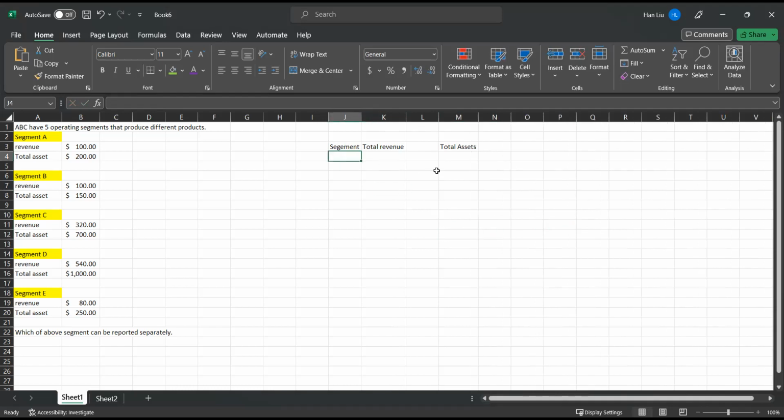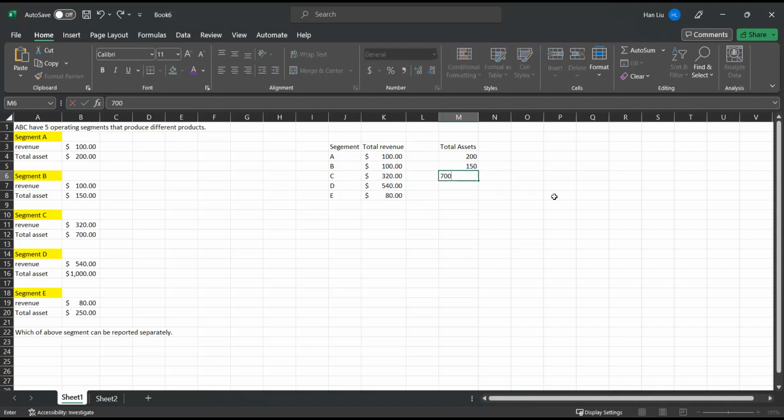The segments are A, B, C, D, E. The revenue is $100, 100, 320, 540, $80. And for the total assets, we have 200, 150, 700, 1,000, and 250.